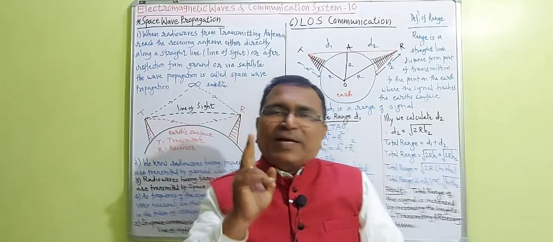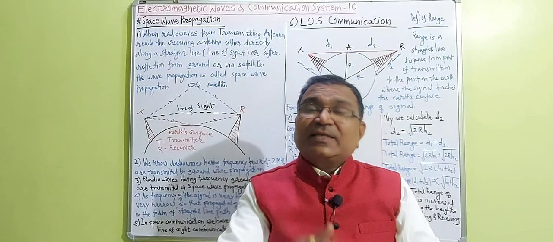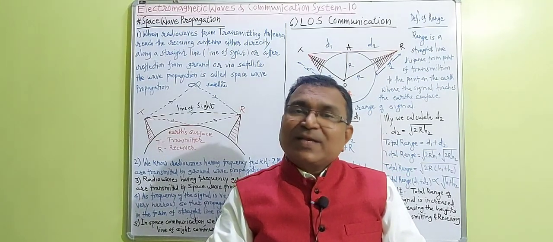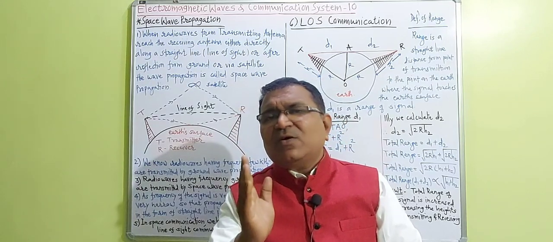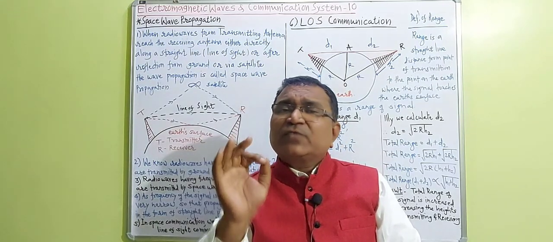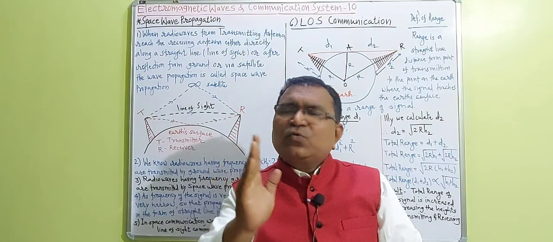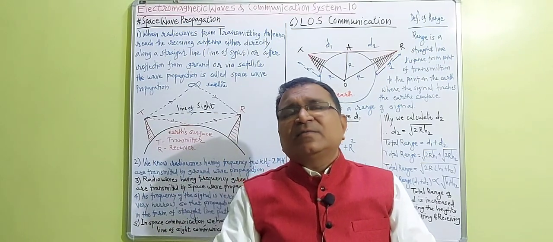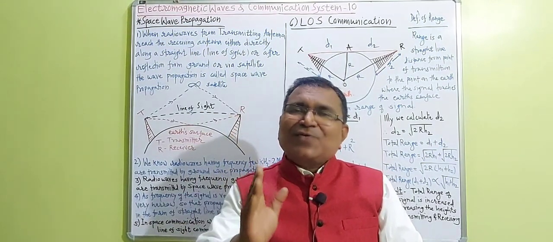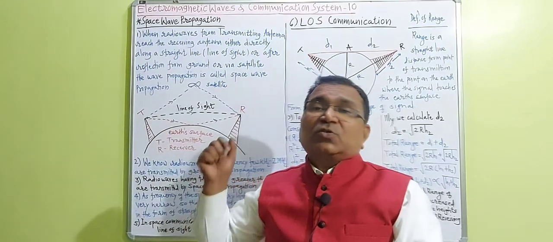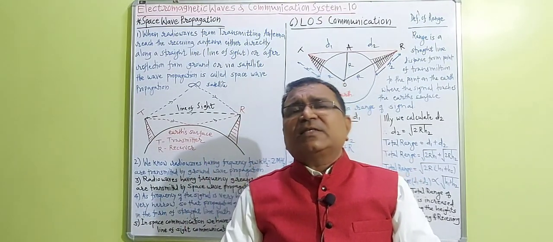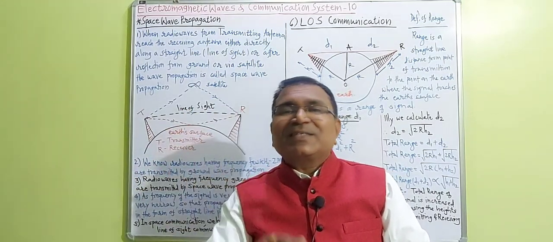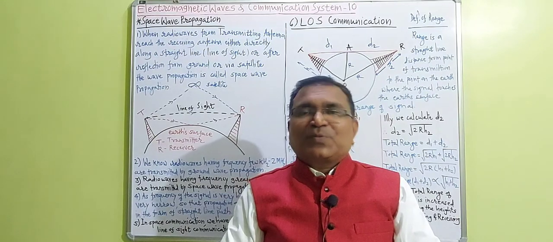Mind well, remember well, the frequency range of space wave propagation is greater than 30 megahertz, while the frequency of ground wave propagation that we learned is in between few kilohertz to 3 megahertz. Such a low frequency signal is transmitted by ground wave propagation, and such higher frequency signals, greater than 30 megahertz, are transmitted by space wave propagation.